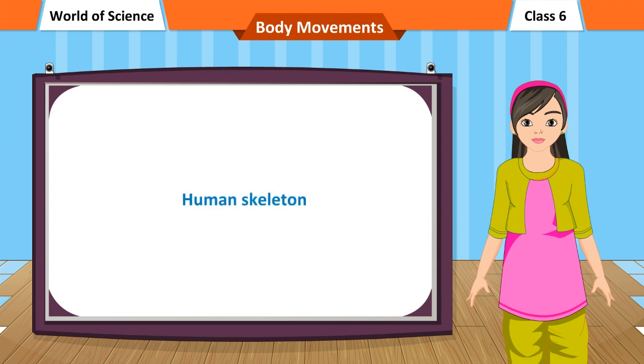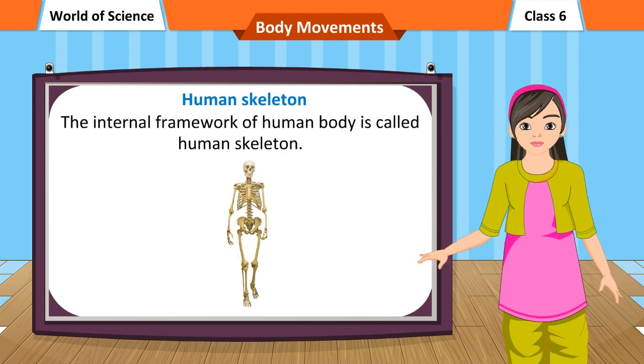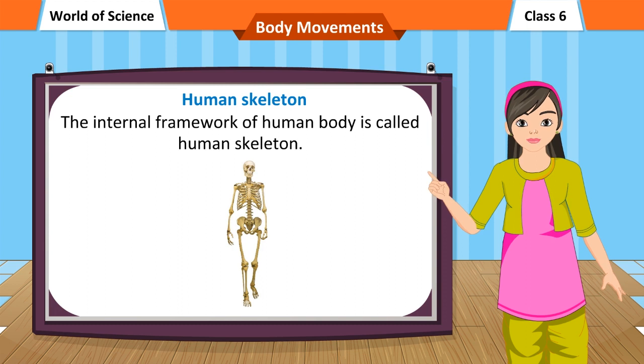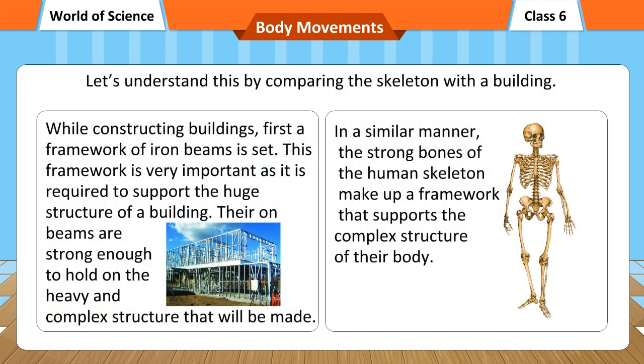Human skeleton. The internal framework of the human body is called the human skeleton. Let's understand this by comparing the skeleton with a building. While constructing buildings, first a framework of iron beams is set. This framework is very important as it is required to support the huge structure of a building.